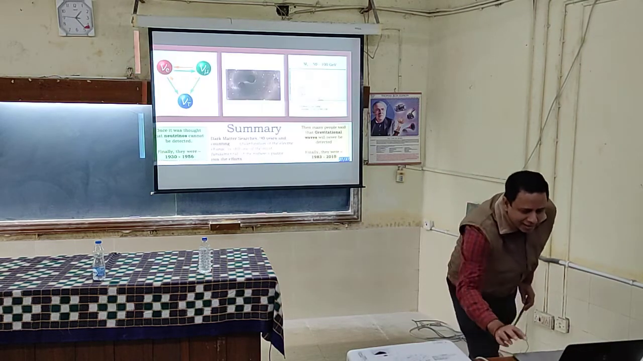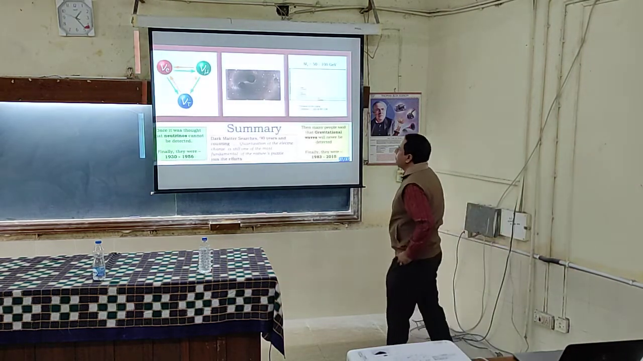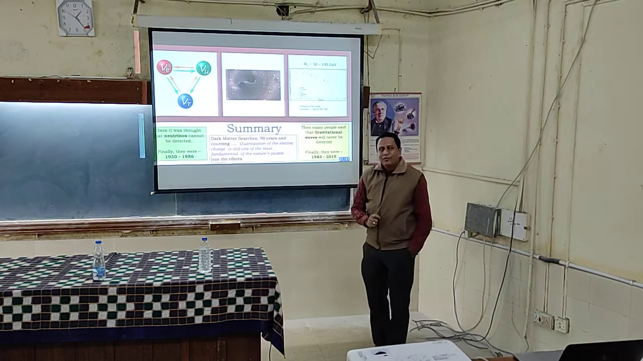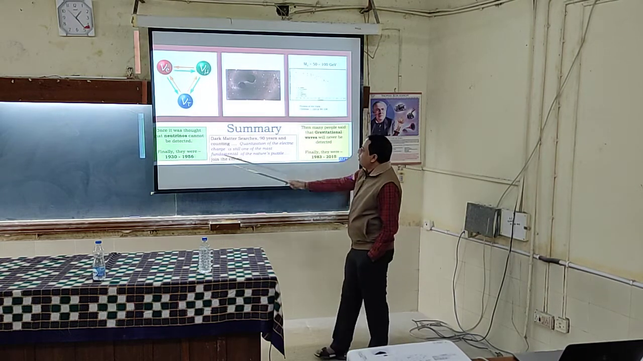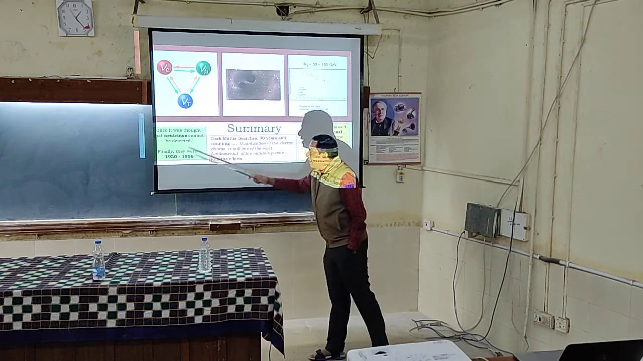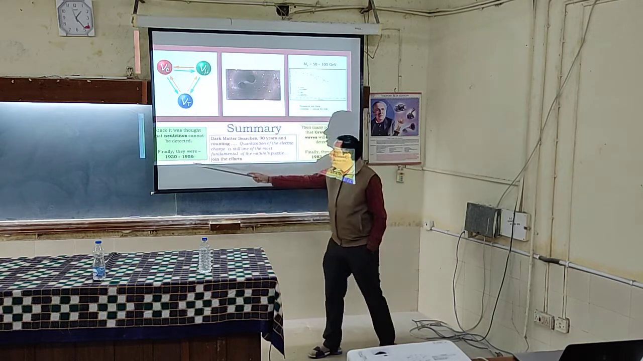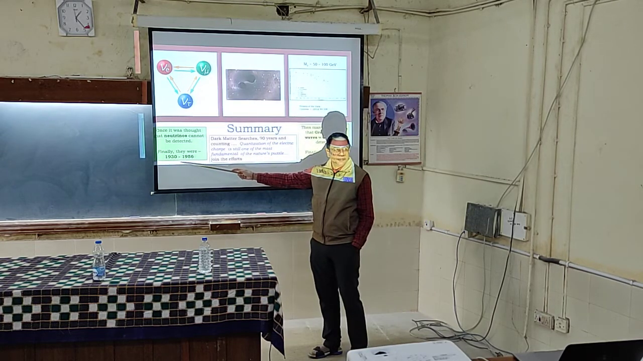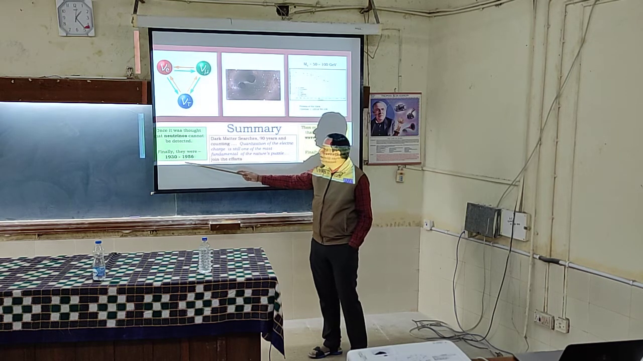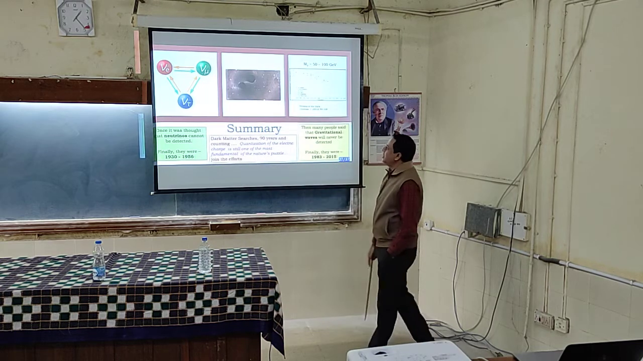I will end here by saying that although we have not found anything, remember, once it was thought that neutrinos cannot be detected. In the 1930s they were supposed to exist, but we detected the different kinds of neutrinos starting in 1956.